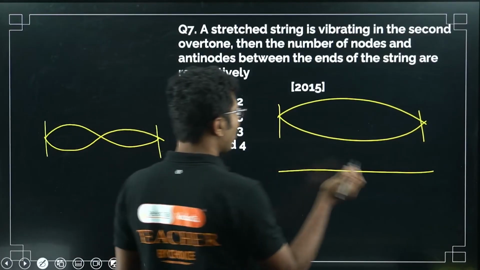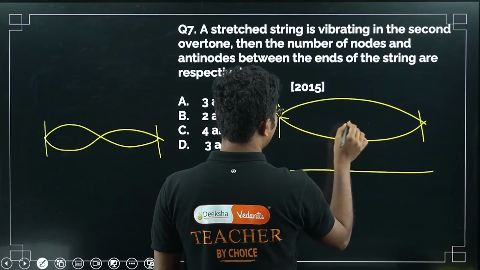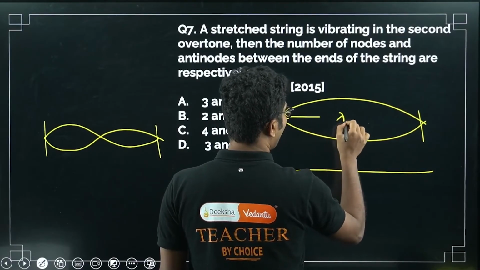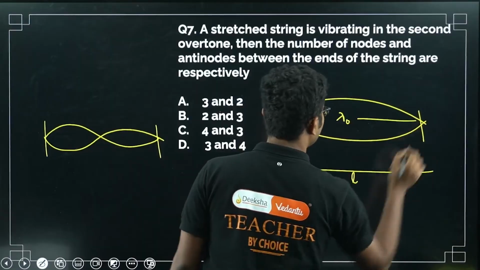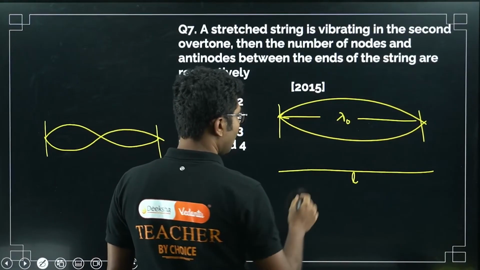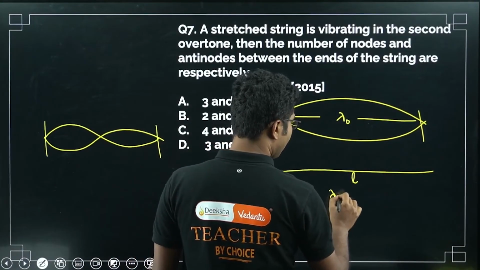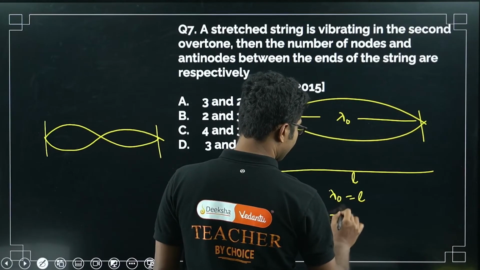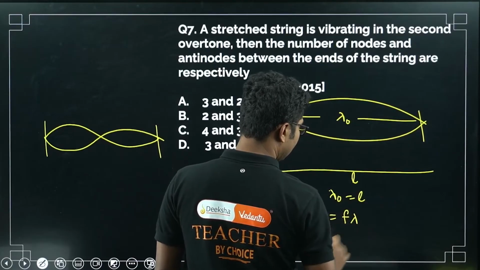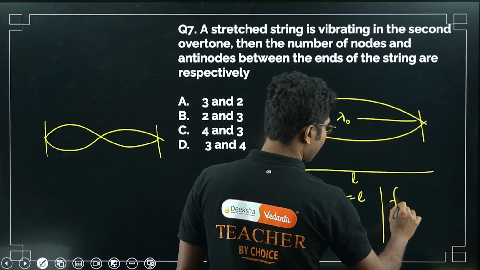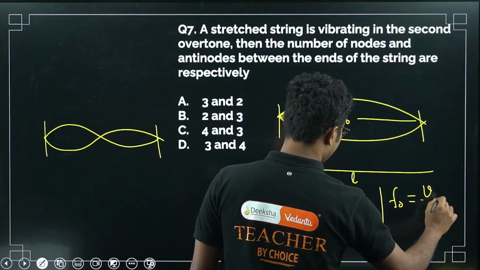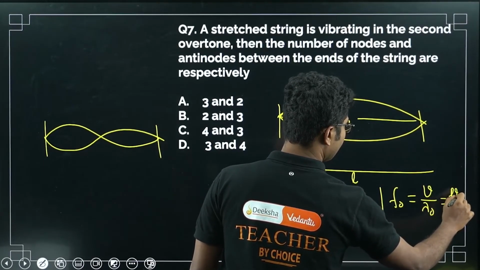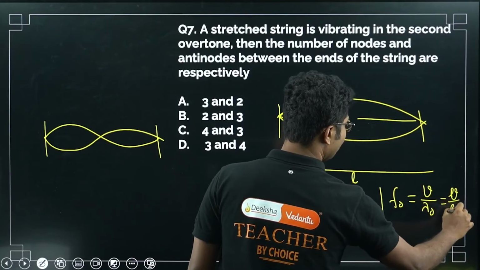Now let's see whether it is an overtone or not. The length is L, and the wavelength, say, lambda naught. So lambda naught equals L, so V equals F lambda, or F naught equals V by lambda naught, that is V by L naught. It is good to check once.